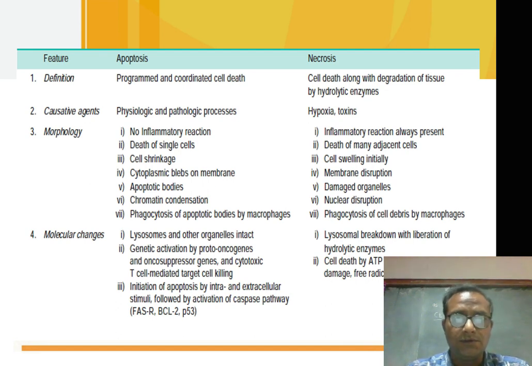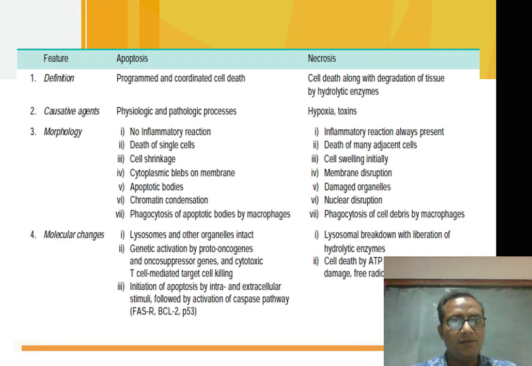Apoptosis can be caused by physiologic or pathologic processes, but what is the causative agent of necrosis? Hypoxia, toxins and other injurious stimuli. But what are the morphological changes that occur in apoptosis?